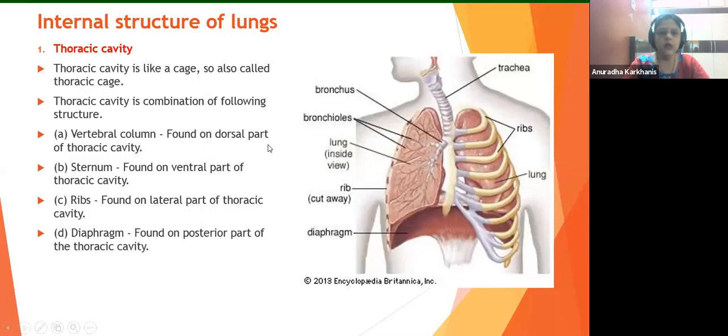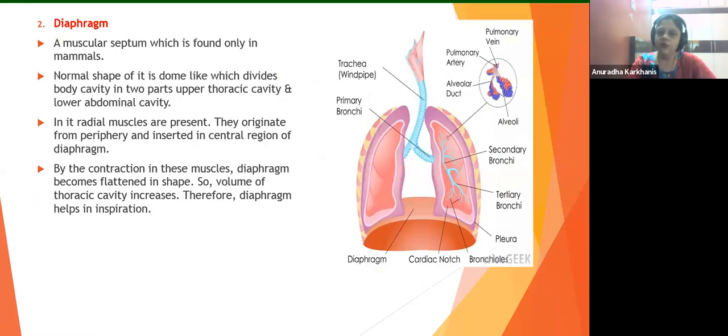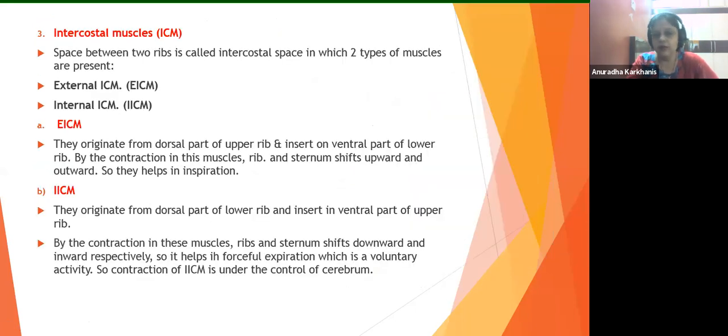How is this going to be associated is what we saw. Vertebral column, sternum, how it's going to be completely engaged from all the four sides. We saw the function of the diaphragm as well. Then we came to the intercostal muscles. In that, I had told you all that these are very important to be understood. So we saw there are two classes, external intercostal muscles and internal intercostal muscles, which is EICM and IICM, right?